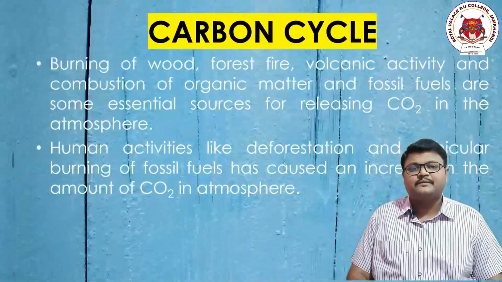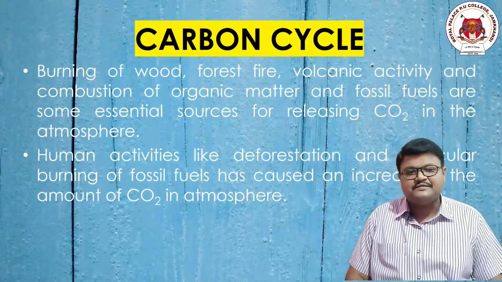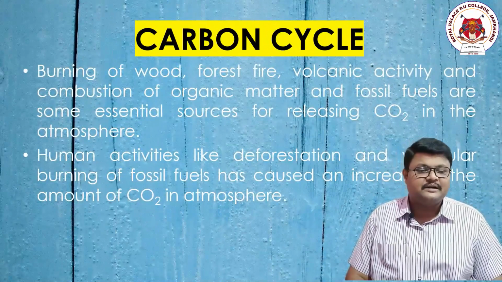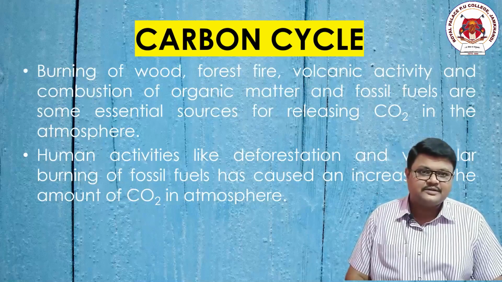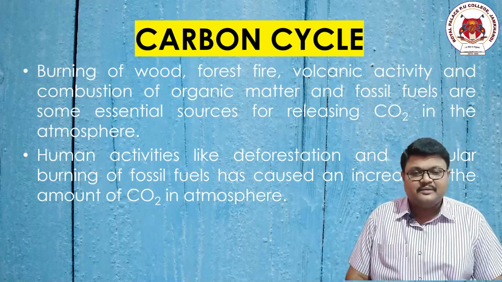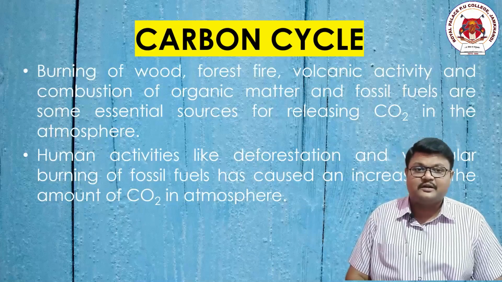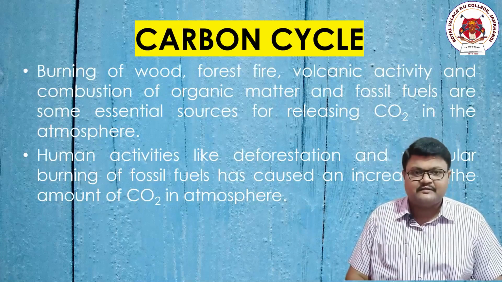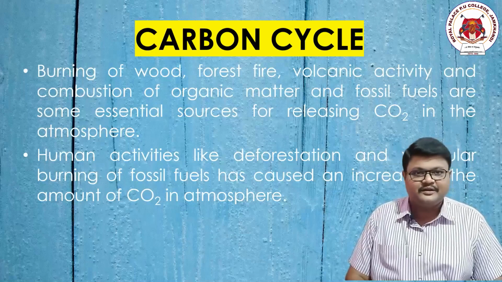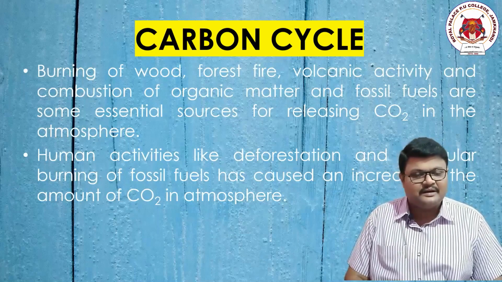Anyways, students, in this small topic we discussed how the carbon enters our body, what the different sources or reservoirs are, and how the carbon releases into the atmosphere. From this, the carbon is transferred from one organism to another, from one place to another, by taking different modes, ways and directions, and once again it enters into the atmosphere. This is called the cycling of nutrients, and the example is carbon.